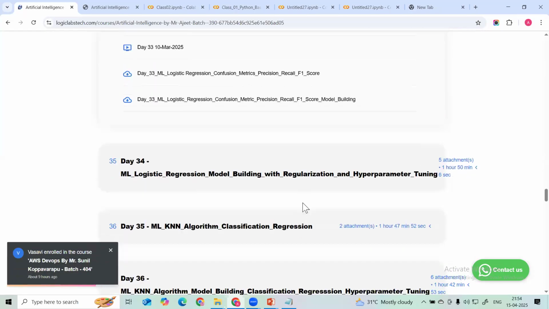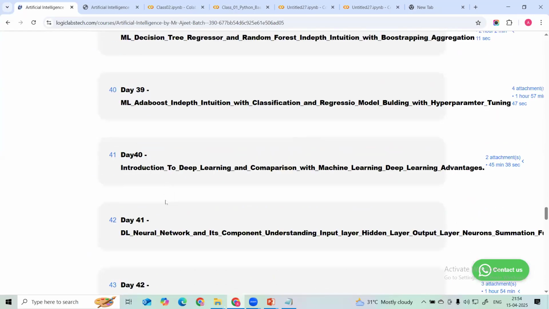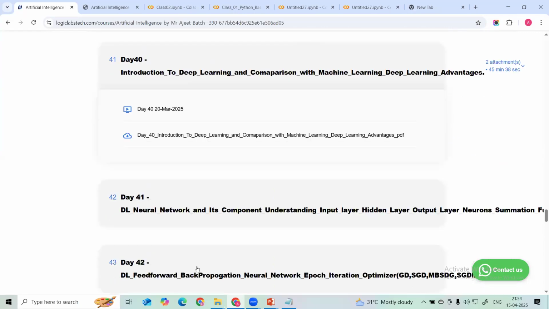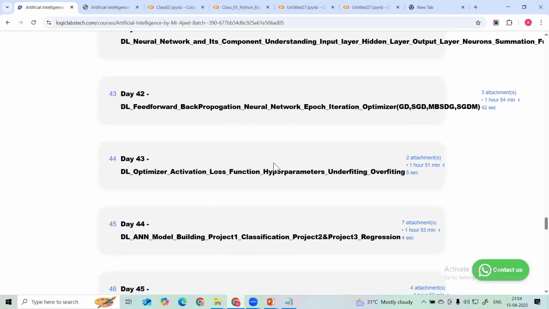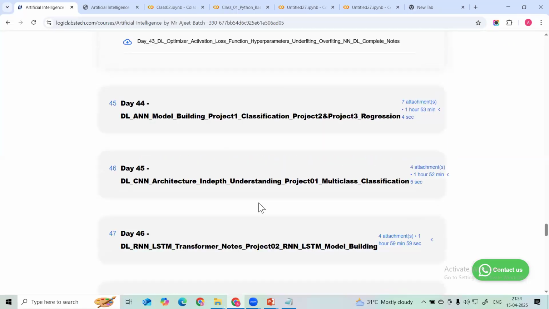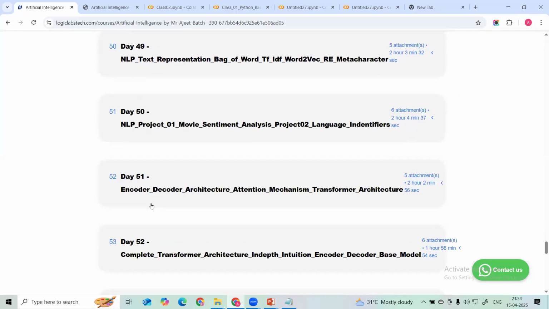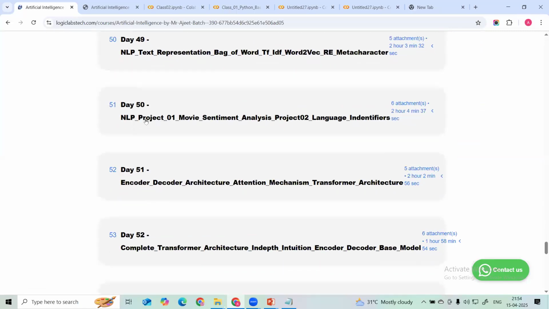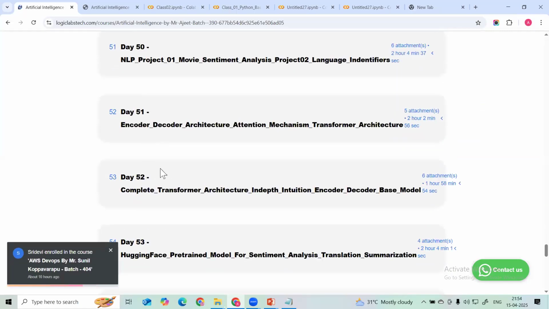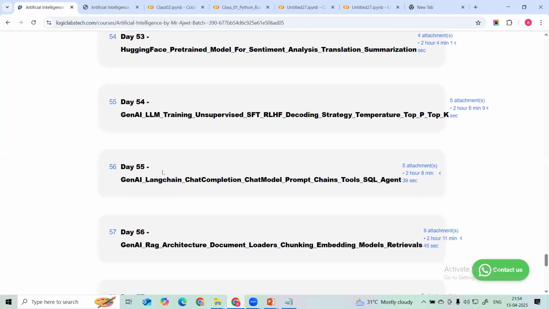In this batch, compared to the previous batch, I have added agentic AI. I covered it in the previous batch also, but this one is more advanced. AWS and other cloud topics I will also be covering in this class. Then deep learning, CNN architecture, natural language processing. Then we are going to build a project, and then start generative AI, with encoder-decoder architecture. You can match this with the syllabus I have given.